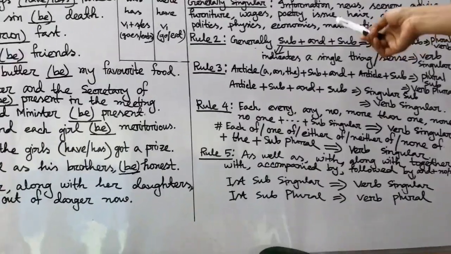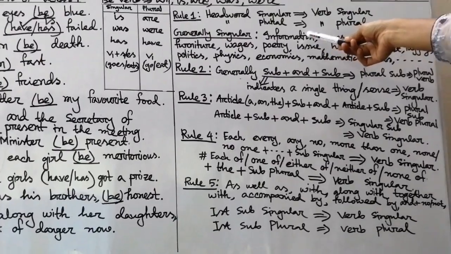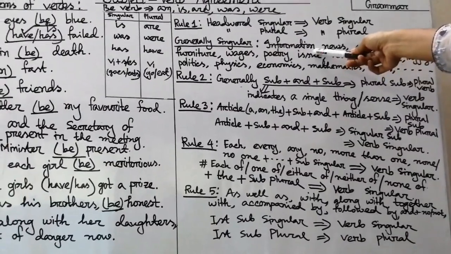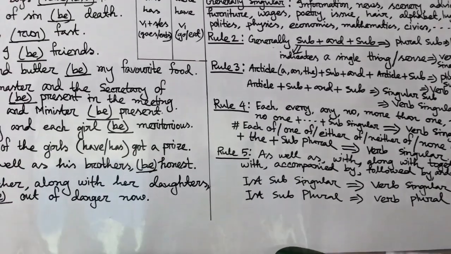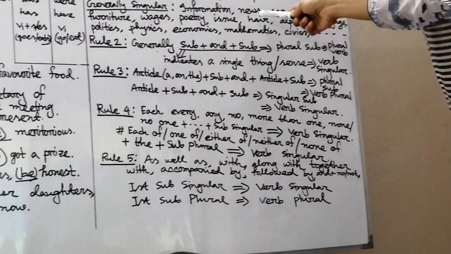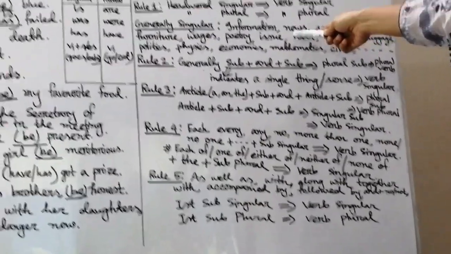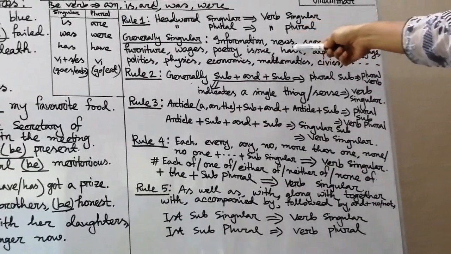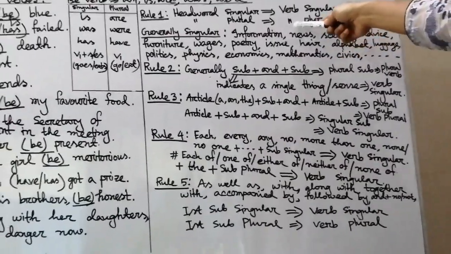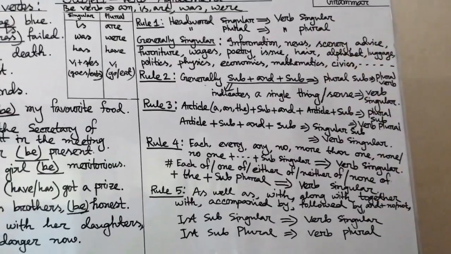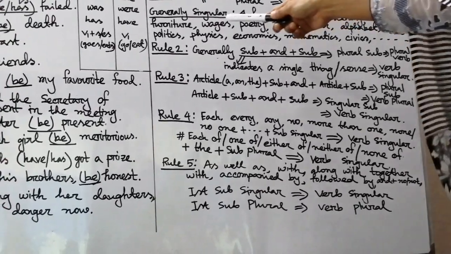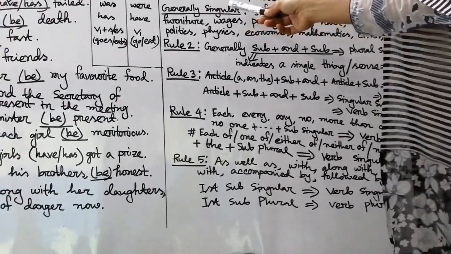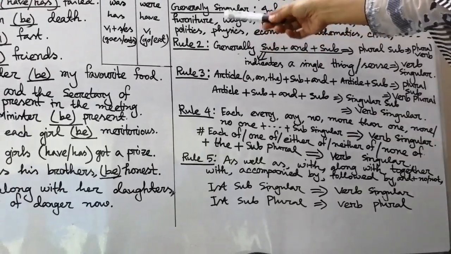Look at the board please. Those words, write down please on your sheet. Information. Information is always singular. You can't use informations. Then news. Yes, you may think that this word is plural. No, news is always singular. Then scenery, advice, furniture. You can never write down furnitures. Furniture is always singular.